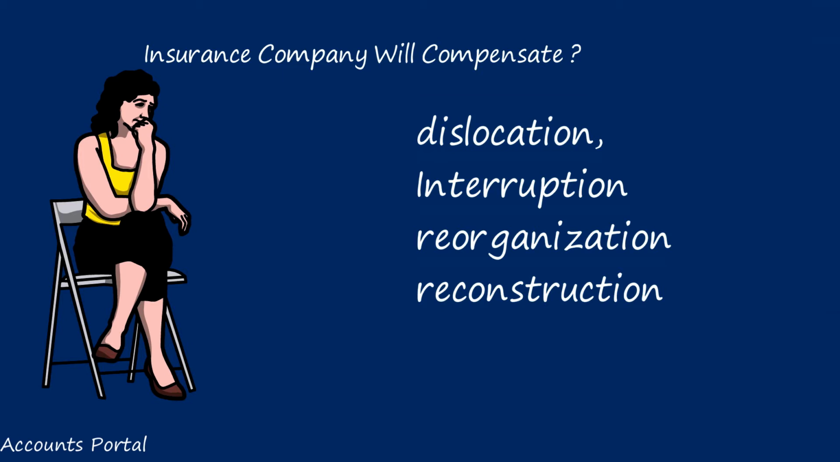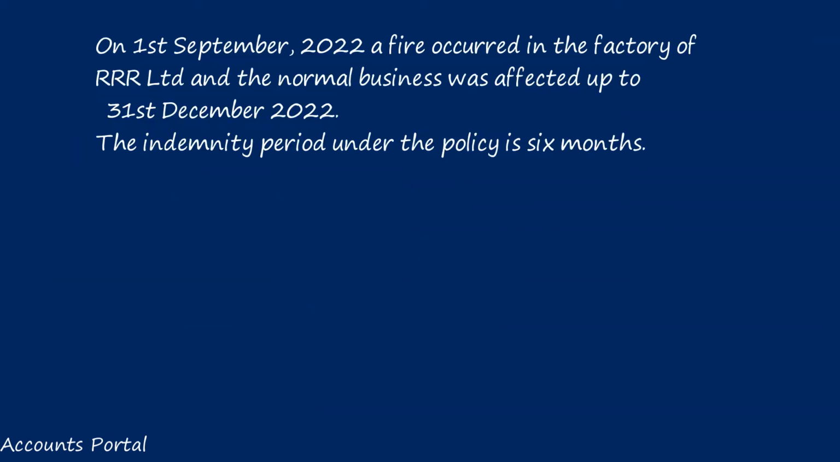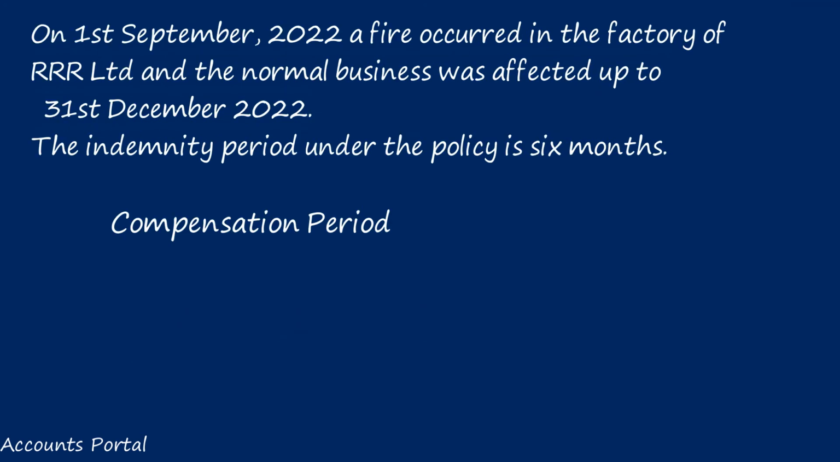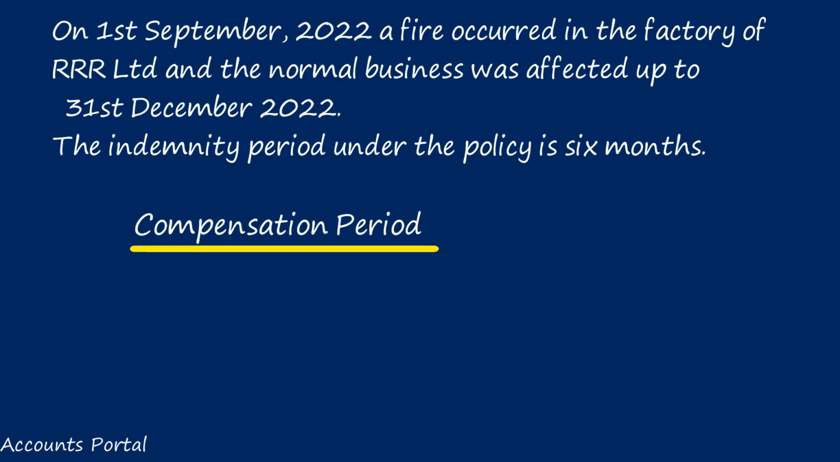A question may arise, sir, from which date to which date do we call the interruption period? Date of fire to the date up to which your normal business is restored is called interruption period. Example, on 1st September 2022, a fire occurred in the factory of RR Limited and the normal business was affected up to 31st December 2022. So business got disturbed for how many months? September, October, November, December. So interruption period will be 4 months.